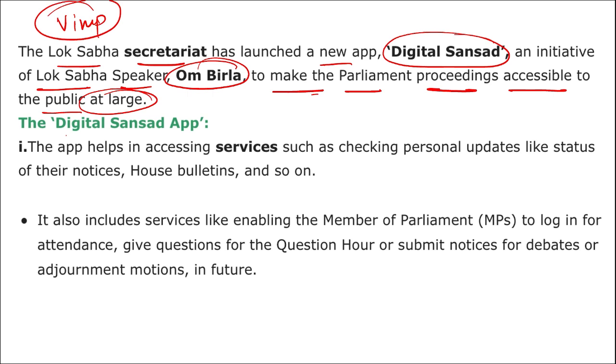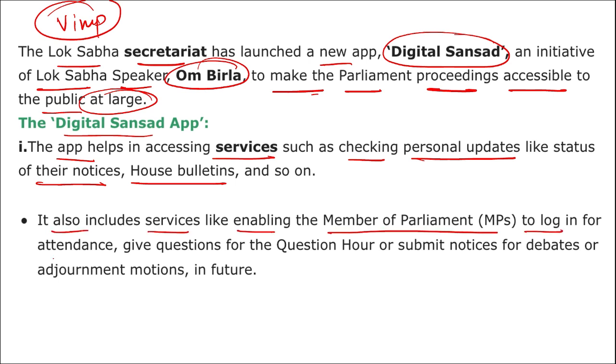Then if we talk about this Digital Sansad app, this app helps in accessing services such as checking personal updates like status of their notices, house bulletins, and so on. It also includes services like enabling the member of parliament to log in for attendance, give questions for their questionnaire, or submit notices for debates or adjournment motions in future.